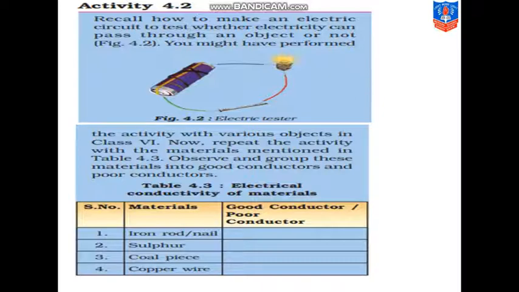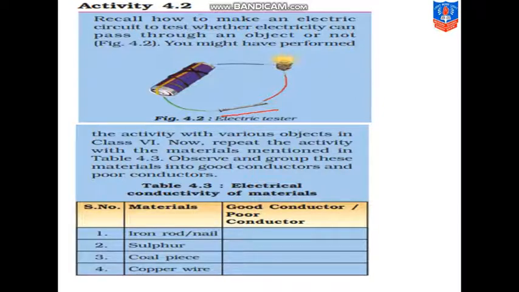So according to the things we used to place between two wires, if the things are good conductor of electricity, the bulb will glow, and if the materials are poor conductor of electricity, the bulb will not glow. So the activity with various objects in class 6, you have done this, and you might have performed this activity in your 6th standard. Now repeat the activity with the materials mentioned in the table 4.3. You can see below there is one table. We will use these materials between, like, see, they have placed one nail. You can see in the figure, they have placed nail in the circuit.